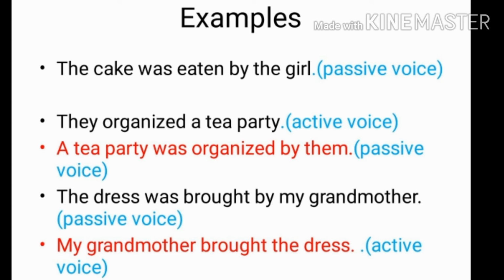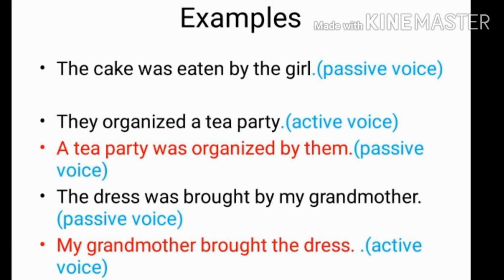These examples I have taken from the back exercise of your book. The cake was eaten by the girl. The cake is a receiver, so this is in passive voice. They organized a tea party. Here there is a doer, so this is active voice, and when we change it into passive voice, the tea party was organized by them.